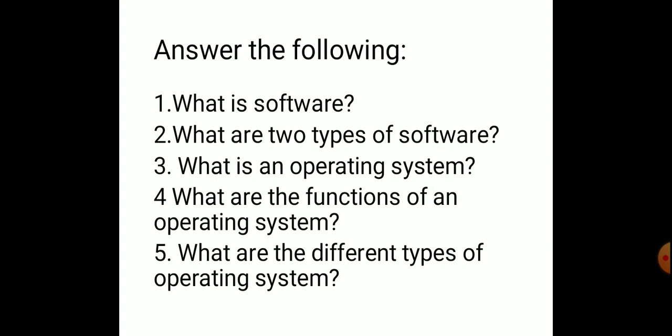Next, what are the different types of operating system? Single user, multi-user, multi-processor, multitasking, and finally multi-threading. What is multi-threading operating system? The multi-threading operating system allows different parts of your software program to run simultaneously. Different parts of the software program can be run simultaneously, not only a single point at a time. This is called multi-threading operating system.